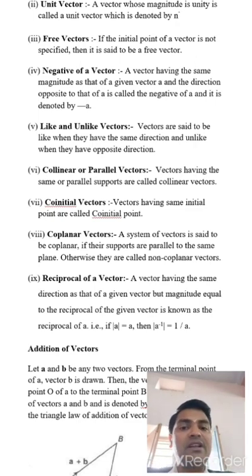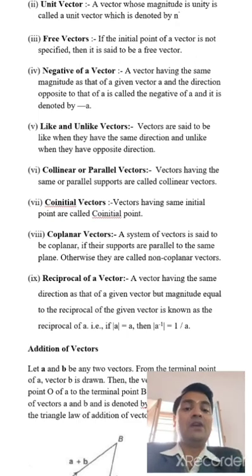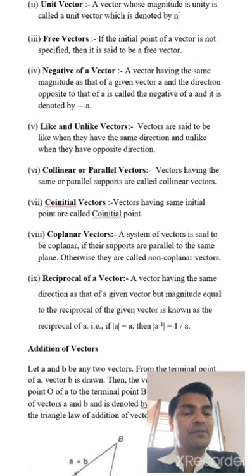Vectors having the same or parallel supports are called collinear vectors. Now coinitial vector. Vectors having the same initial point are called coinitial vectors. If more than two vectors have the same initial point, then it is called coinitial vector.